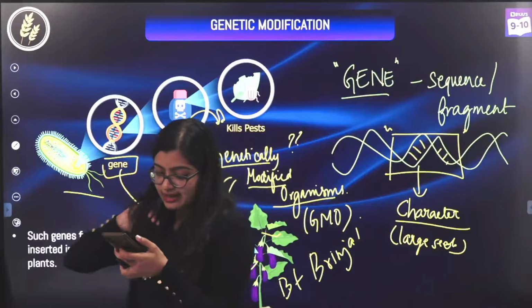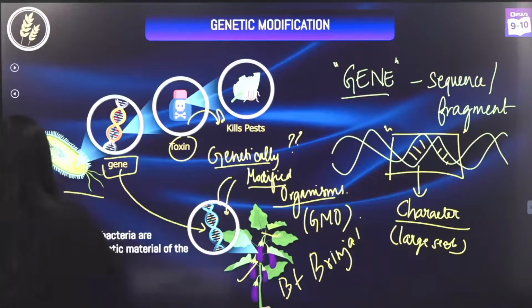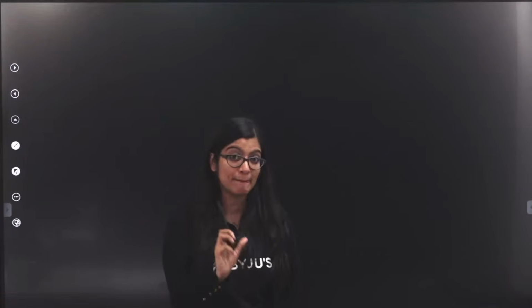Ma'am, in the definition it said that we insert a gene from bacteria into a plant. Can you explain that once again? See, basically, it's not as easy as I explain it, okay? But to make it easy for you right now, because later on when you go to 12th grade, you have a chapter on biotechnology. And in that you will learn in greater detail. And it's very interesting, trust me.